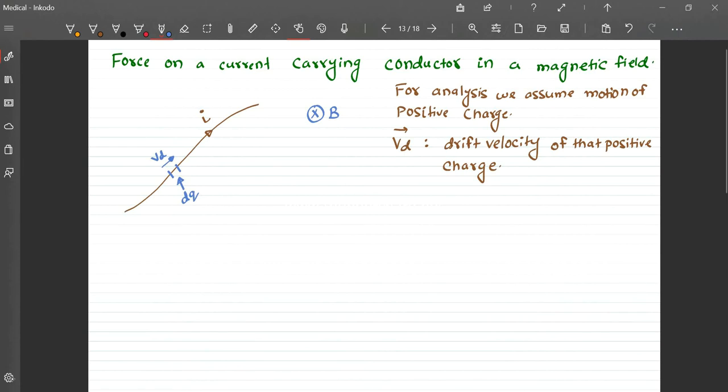Now since I have taken Vd as the drift velocity of positive charge, hence Vd is along the direction of flow of current. If Vd were the drift velocity of electrons, it would be opposite to the direction of current, right? Now that small amount of dq charge in that length dl, say this length of wire is dl,